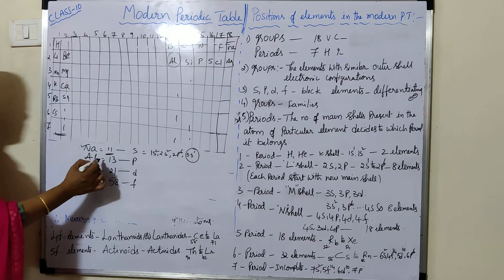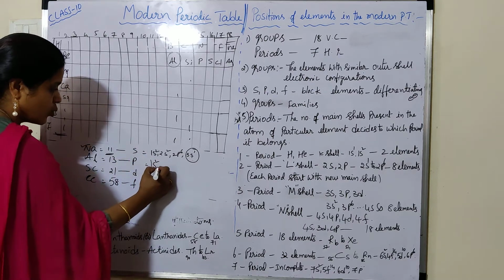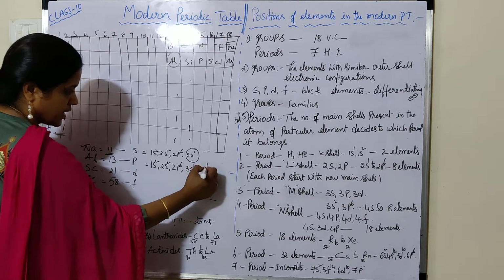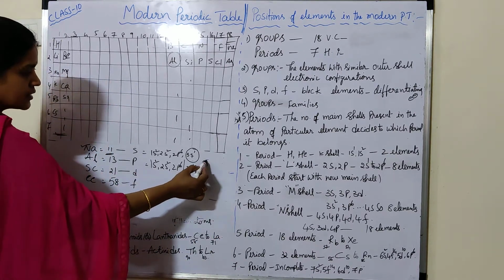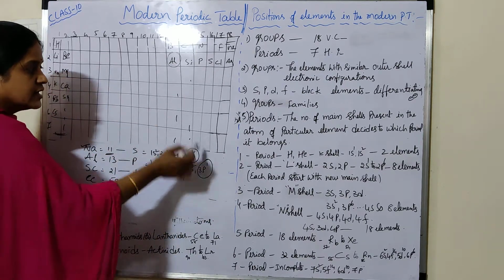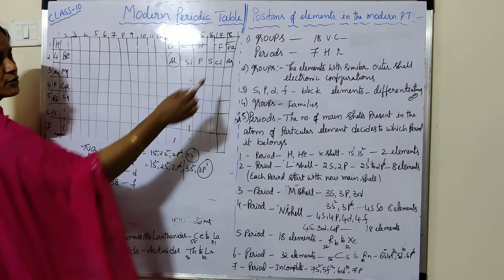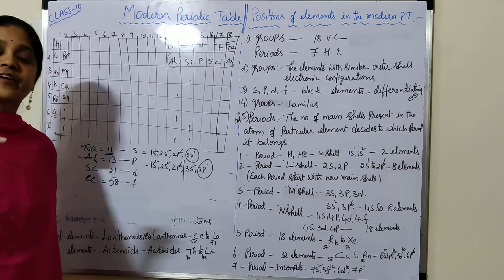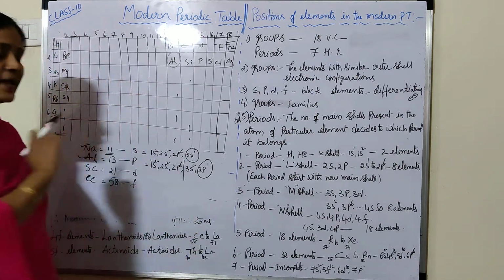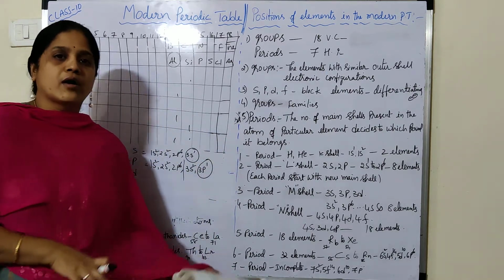Next, aluminium. Its atomic number is 13. Why does it belong to P block element? Because we'll see 1s2, 2s2, 2p6, 3s2, 3p1. So here the last electron enters into P orbital. So that's why that element belongs to P block element. So from 13th group to 18th group, in all the elements the differentiating electron enters into P subshell, P orbital. Due to that, all these groups of elements belong to P block elements.